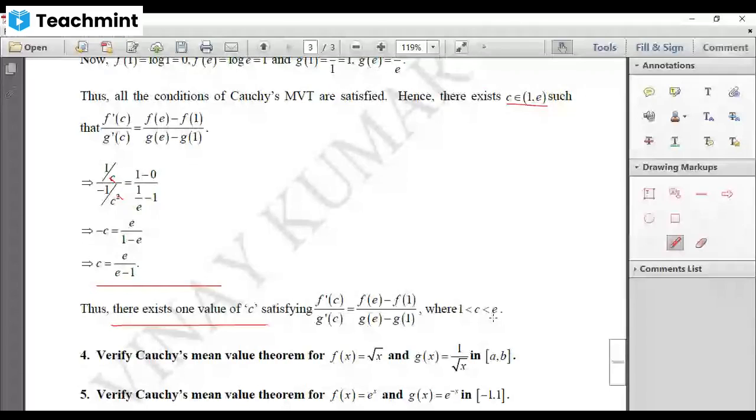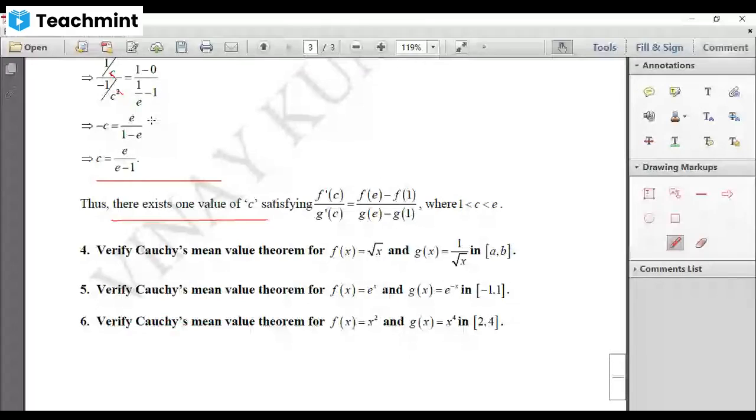Now, I've given 3 more problems. You solve them by the same method which I have adopted here and write them as assignment. We'll continue in the next session. Thank you.